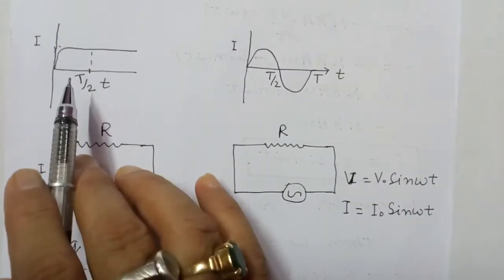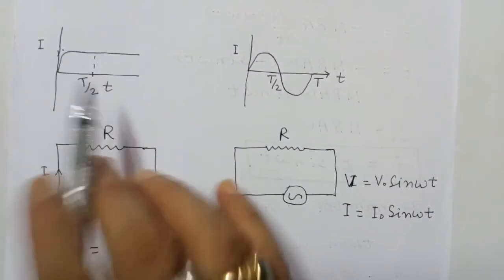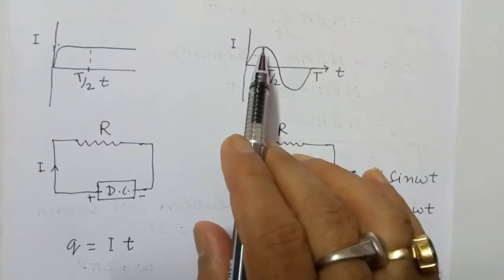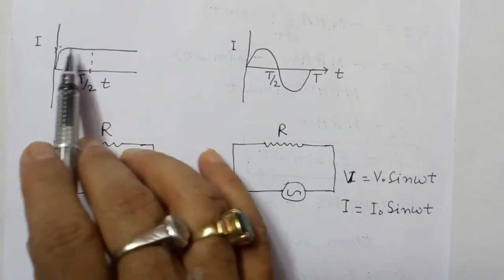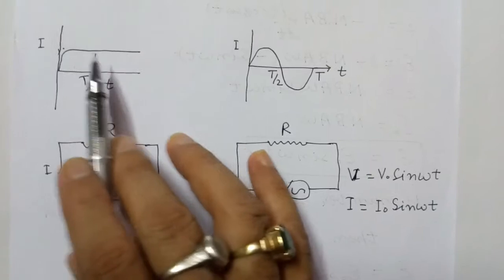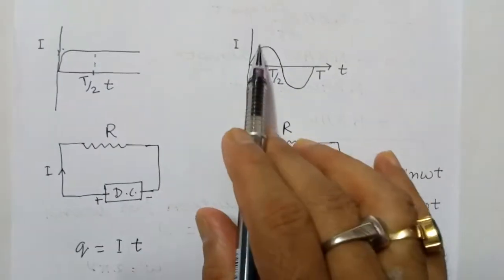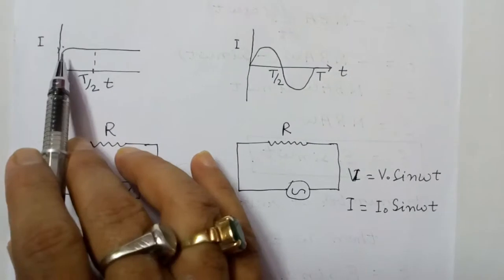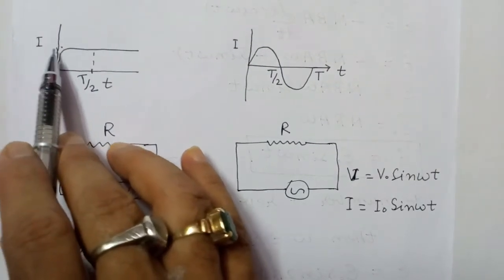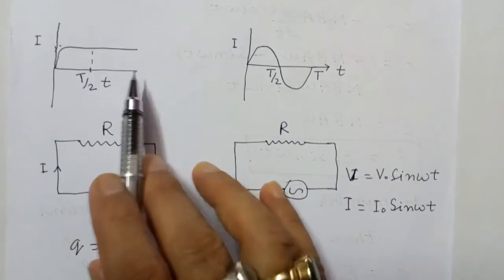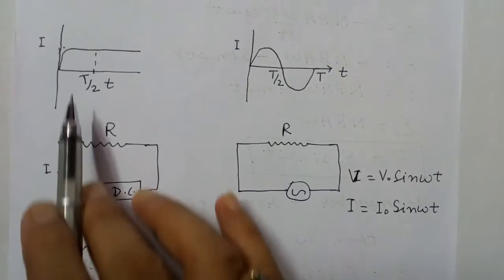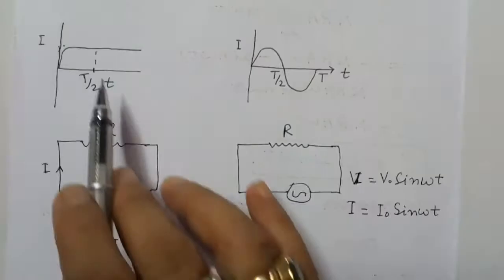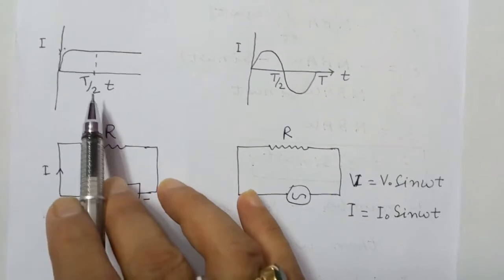In this case, for time interval T by 2, the value of current is I. If this I and this I are the same, meaning the peak value of this current, then in the DC case more charge will pass through the given time interval, capital T by 2.